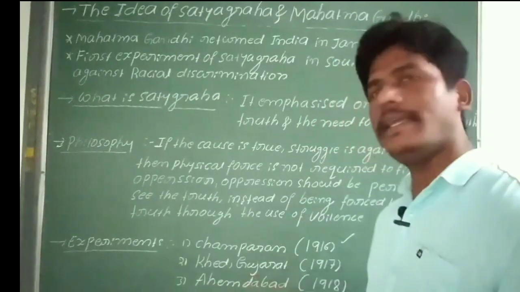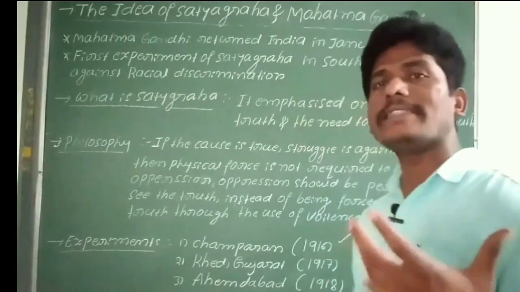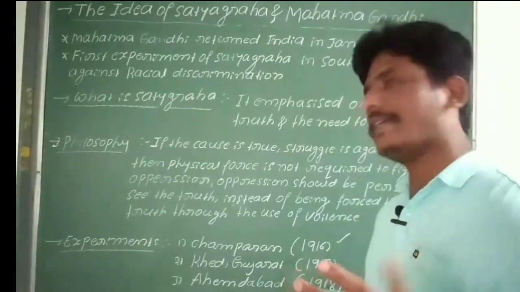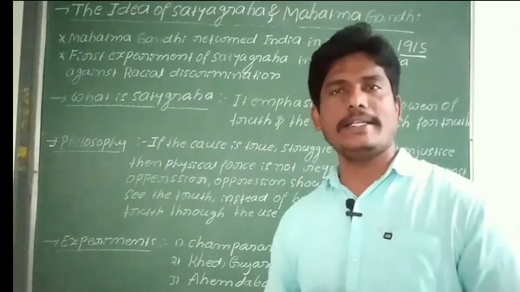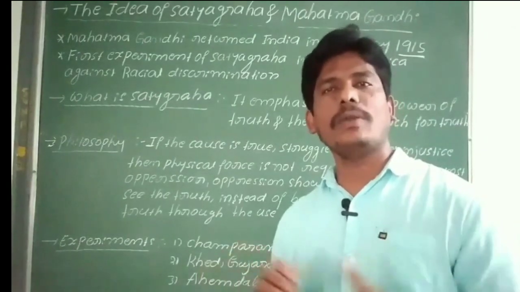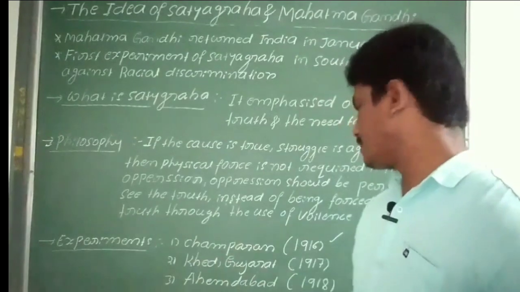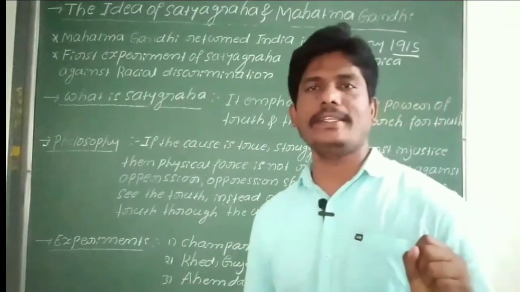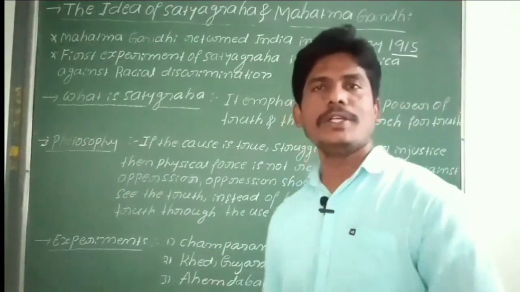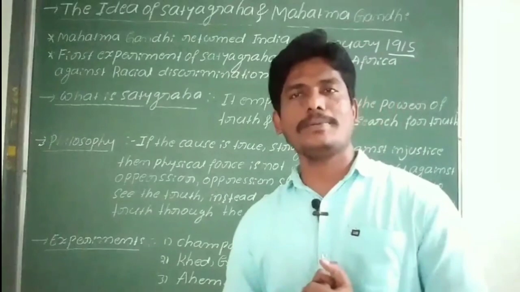And in Kheda in Gujarat, Gandhiji started his second Satyagraha in 1917. There he supported the workers to get equal wages, and later he started the third experiment with the Ahmedabad mill workers in 1918. Okay, 1918. So these were the ideas of Satyagraha by Mahatma Gandhiji.